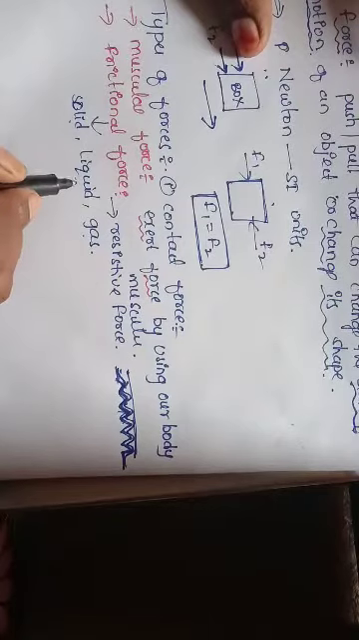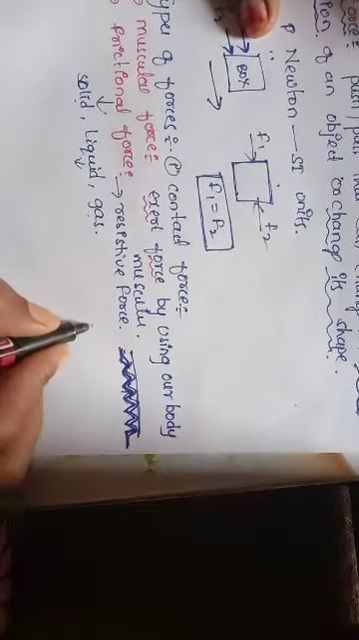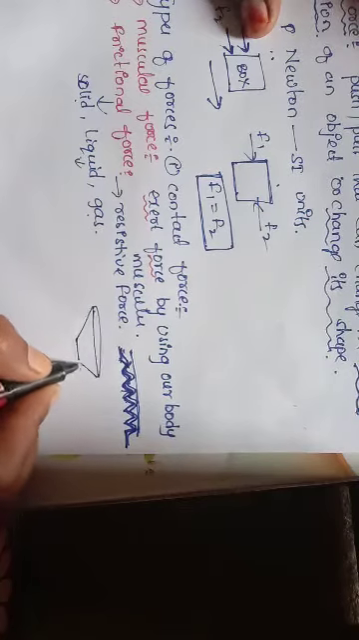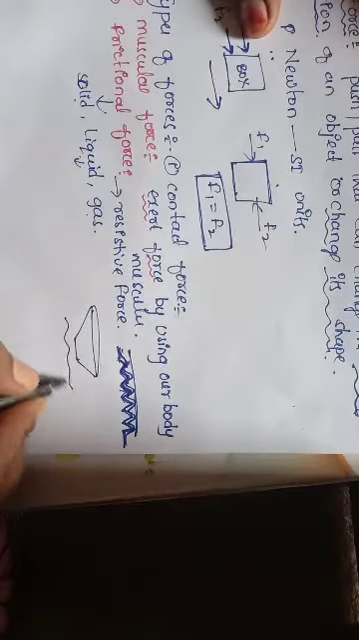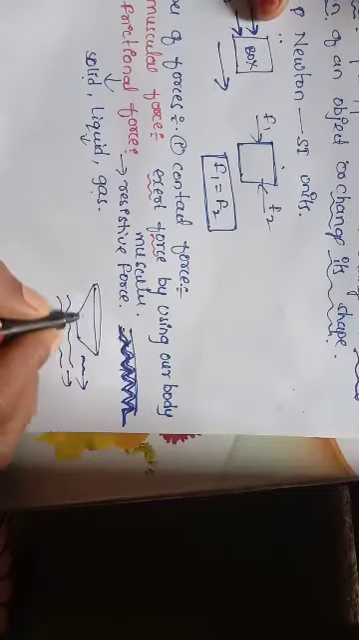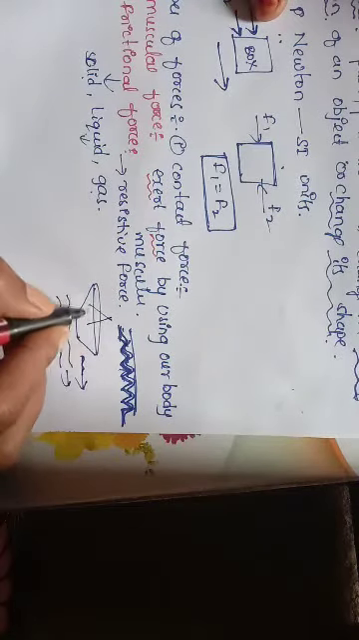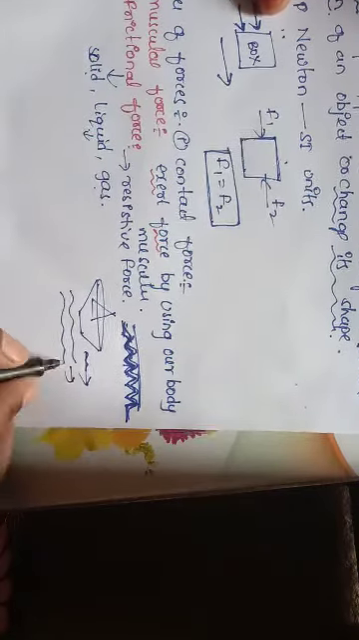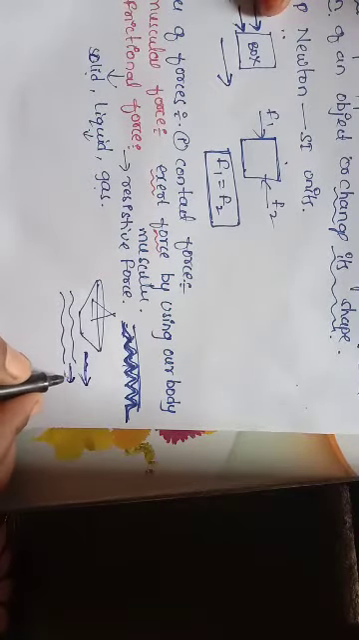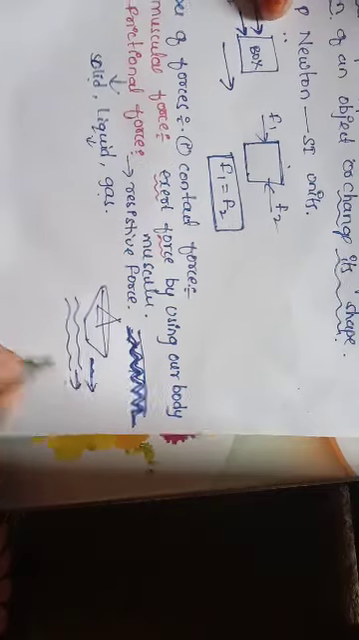Suppose in liquids, what happens? Suppose you are going in a boat, you are rowing a boat. The current is moving in this direction, and you are also moving in this same direction. Then you can move very fast, right? Here both are moving in the same direction, so the resistive force in this case is very less.